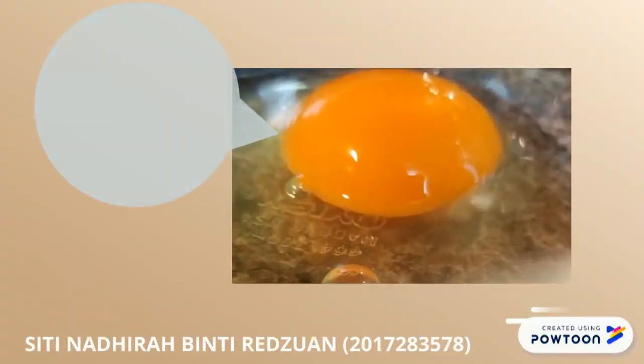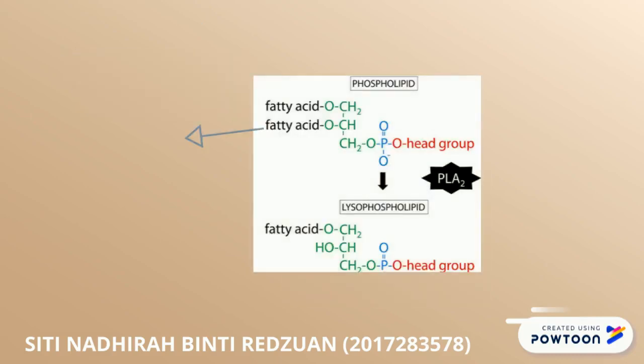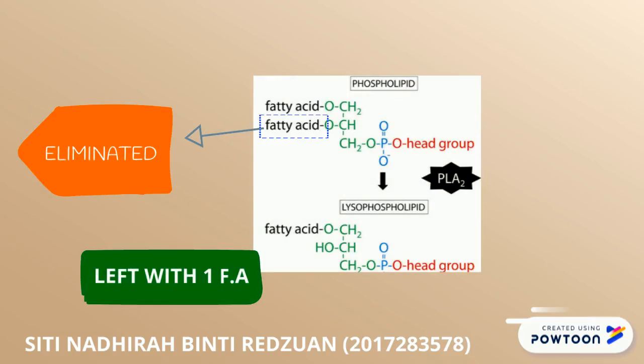Phospholipase is added in whisking of egg yolk, and it will hydrolyze the phospholipid, which consists of two groups of fatty acid. Phospholipase will remove one molecule of fatty acid to form lysophospholipid, which is hydrophilic and thus has better stabilization in emulsification.